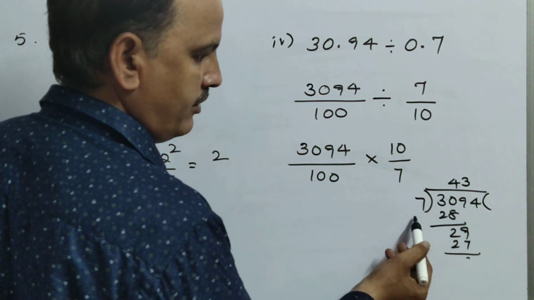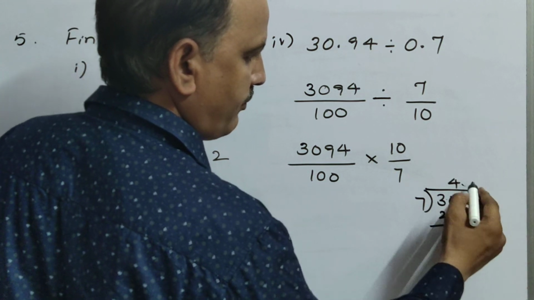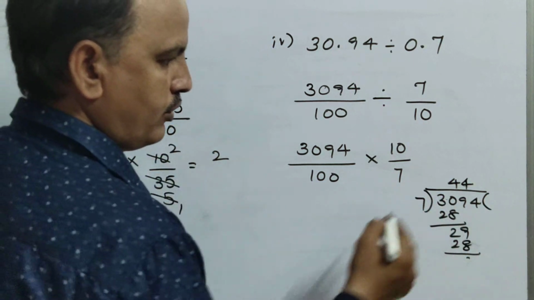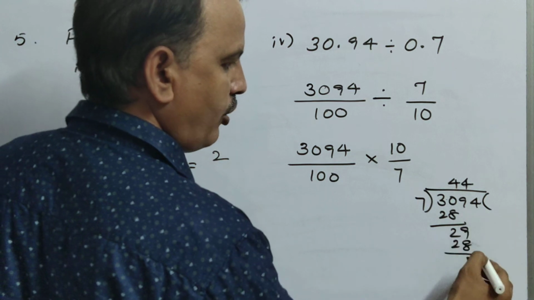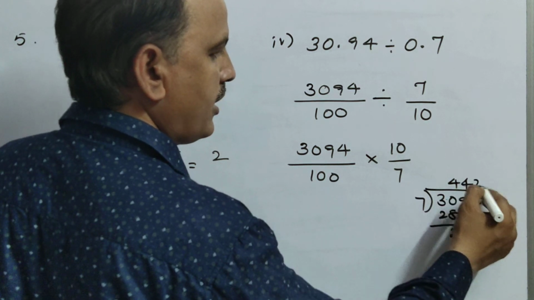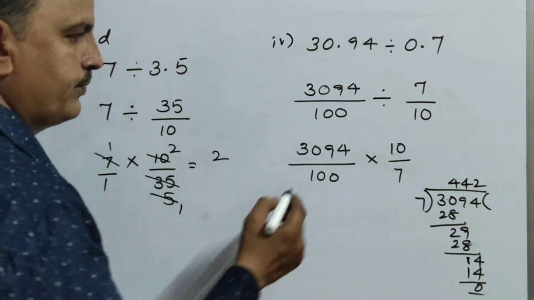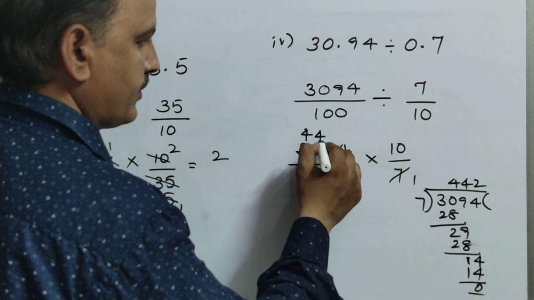Bring down 9. 7 fours will go again. 7 fours are 28. So 9 minus 8 is 1. Bring down 4. 7 twos are 14. So you got the remainder 0. So in the 7 table, 442 times.